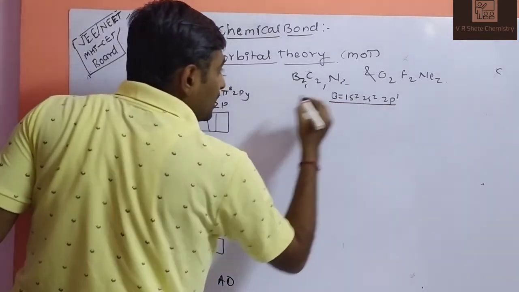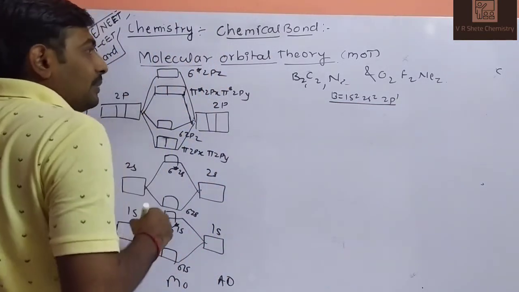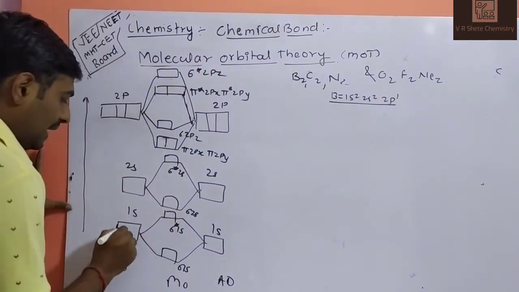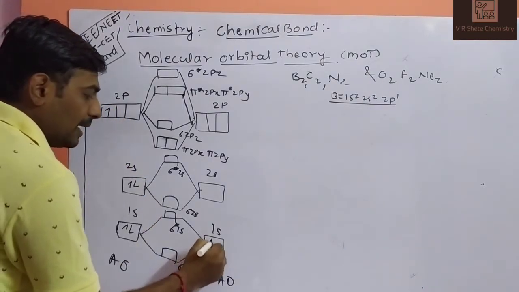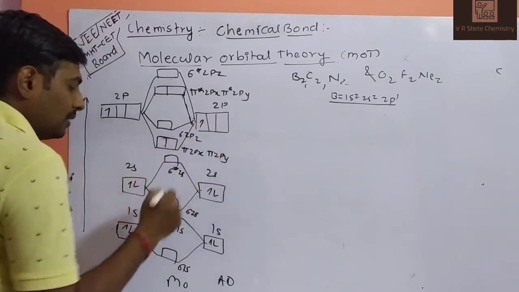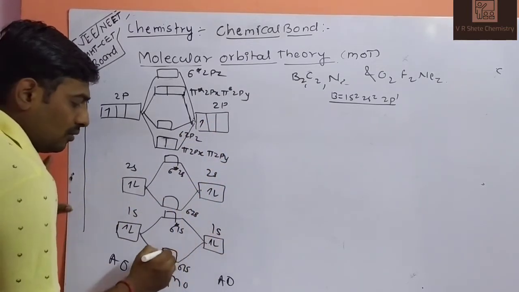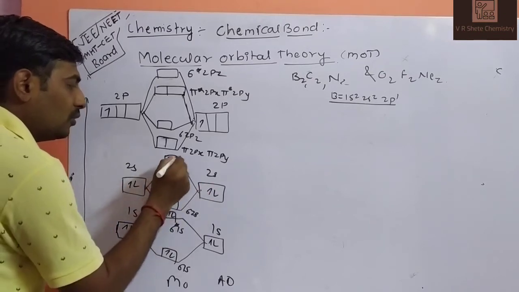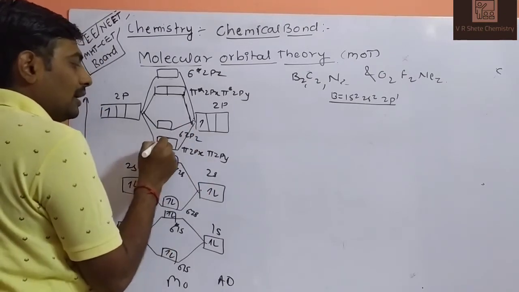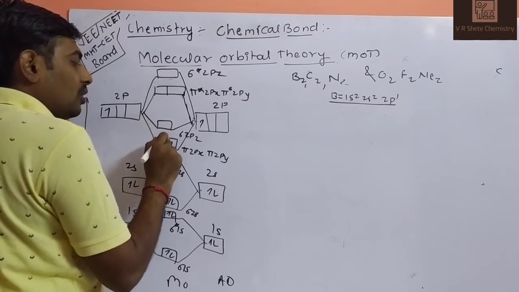This is your electronic configuration. B2: 1s2, 2s2, 2p1, second boron 1s2, 2s2, 2p1. 2 plus 2 is 4, 1 plus 1 you will get 2 electrons, 1 here and 1 here. So how are they filled?